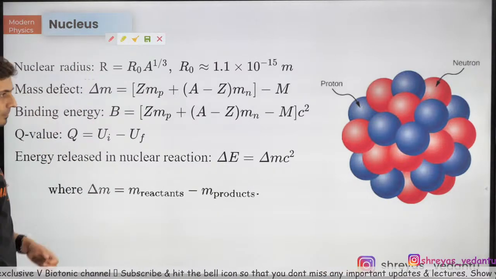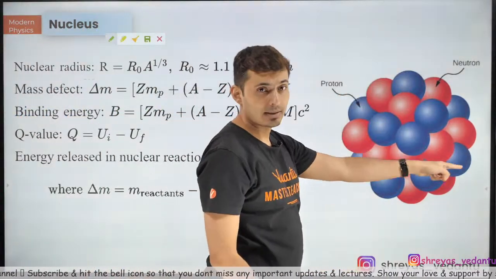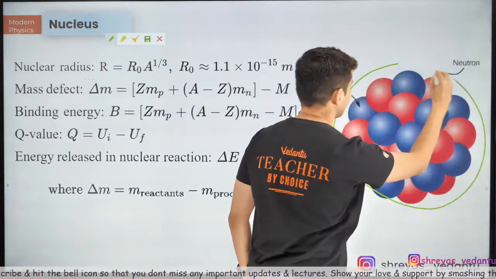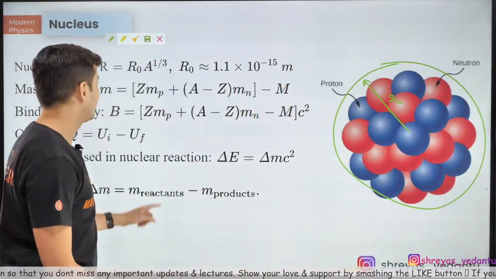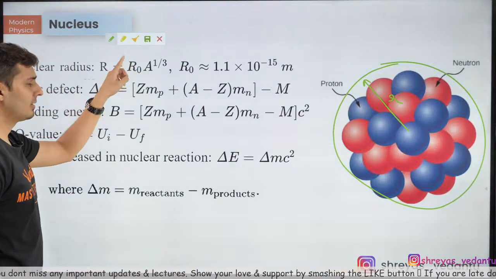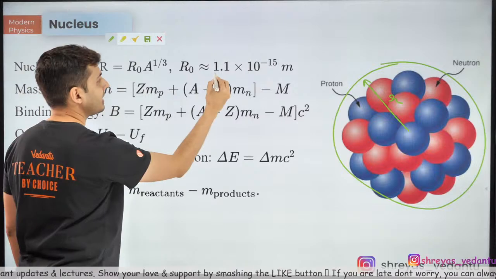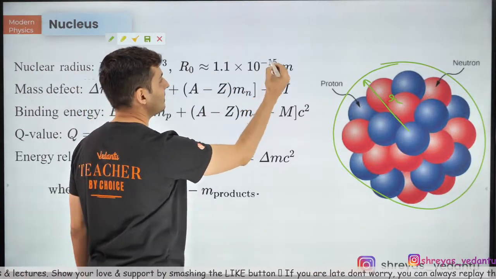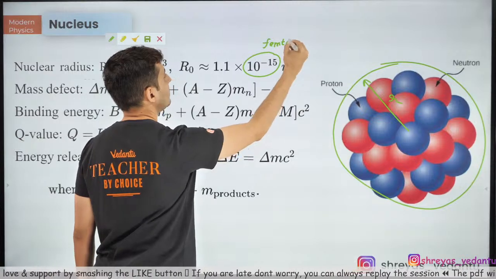Okay, first thing, the radius of the nucleus. If you think of this like a sphere, the radius of a nucleus is given by this formula: R = R0 A^(1/3). This constant R0 is 1.1 × 10^-15, which is also femto. This is femtometers.